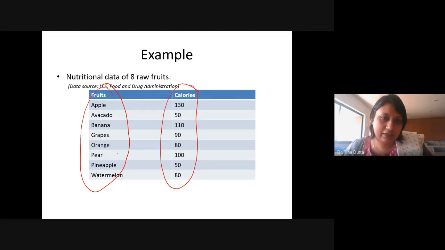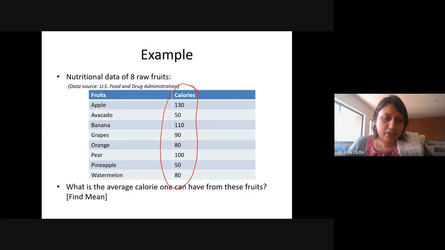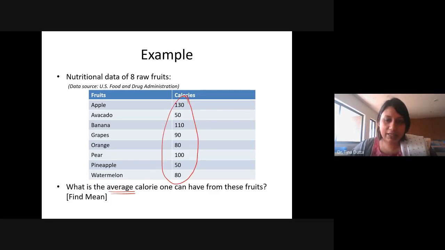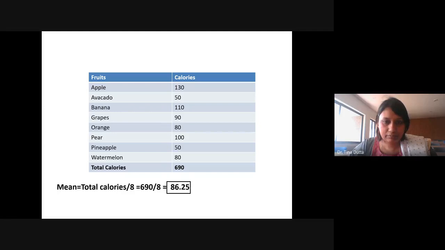Mean calorie taken. So here the question is, what is the average calorie one can have from these fruits? If someone consumes all these fruits, what will be the average calorie one can get? So you have to find mean, because here average is asked. Generally average is arithmetic mean. It is very simple. You just have to add all these values and then divide that by 8.